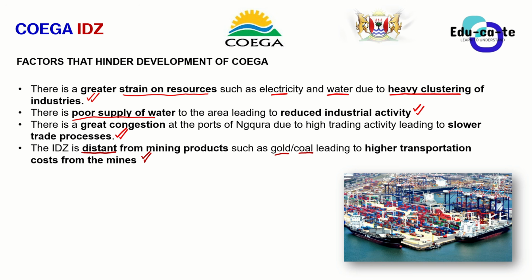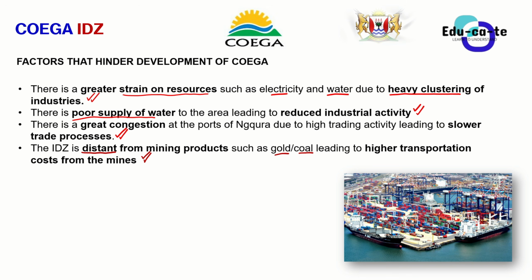Emalahleni is very far away from the ITZ. That's going to take 12 hours to travel if you're going to use road transport. And you seriously cannot transport coal using air transport. Definitely not. Coal is a commodity.